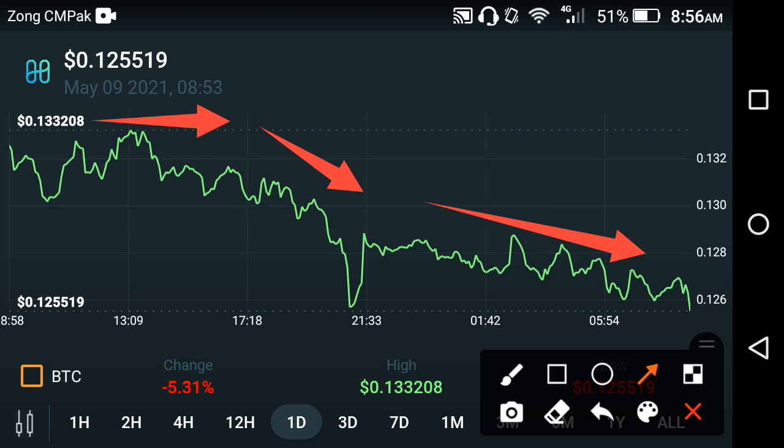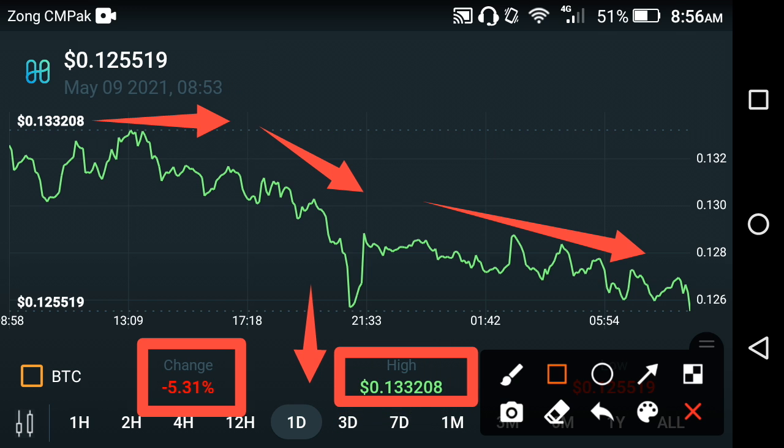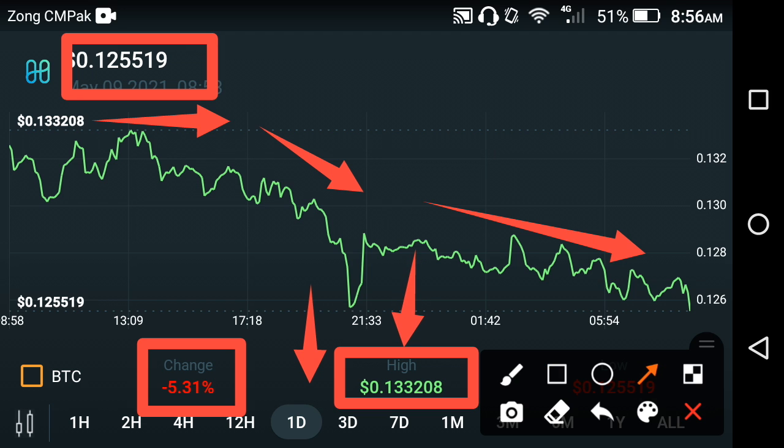Anyways, if we talk about the price change in Harmony in the last 1 day, friends, the last 1 day price change is about negative 5.31%, and the highest price of Harmony is about 0.133208 USD. And the current live price of Harmony in the market, as you can see here, is 0.125519 USD, friends. Here the price is about 0.13, and here it is 0.12, so approximately a 0.01 USD fast change in the Harmony One coin, friends.